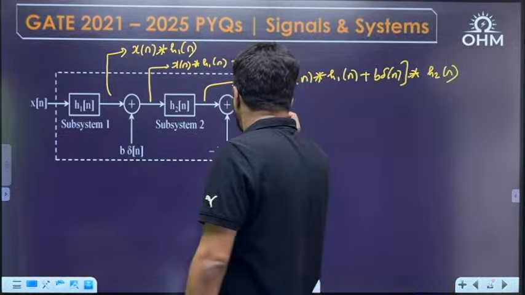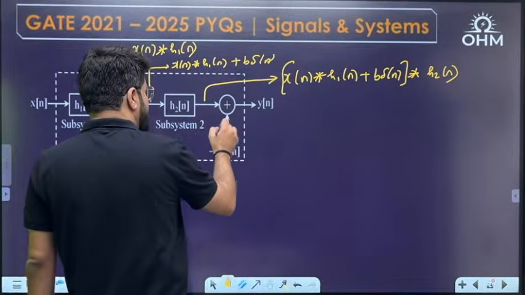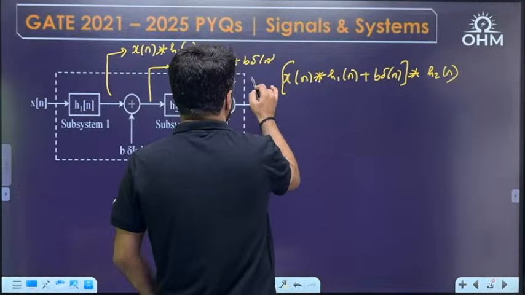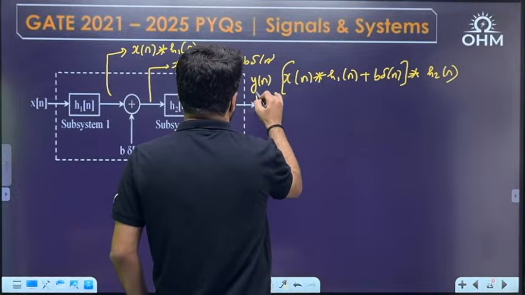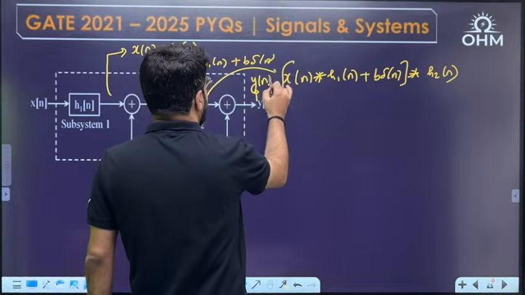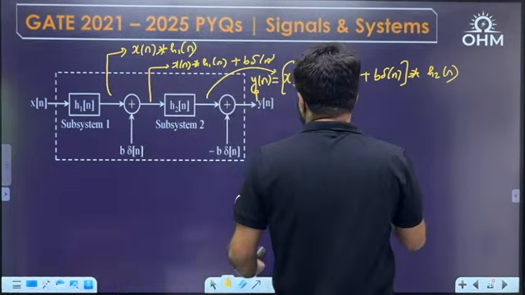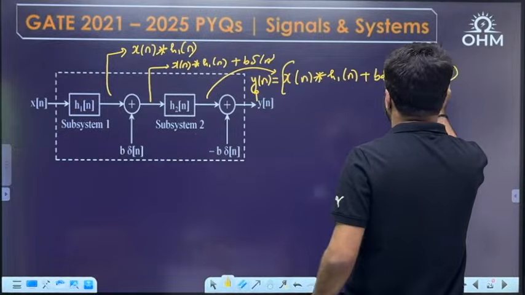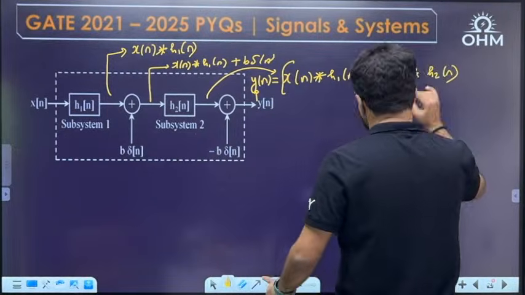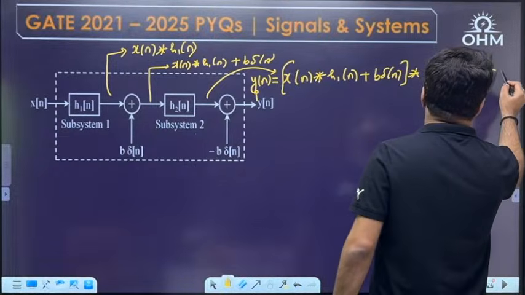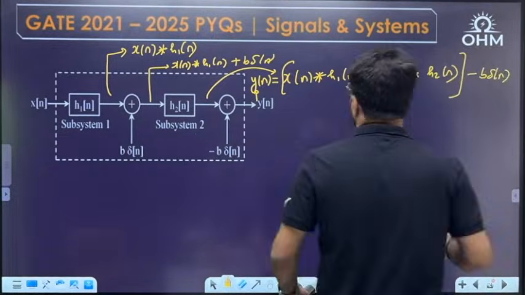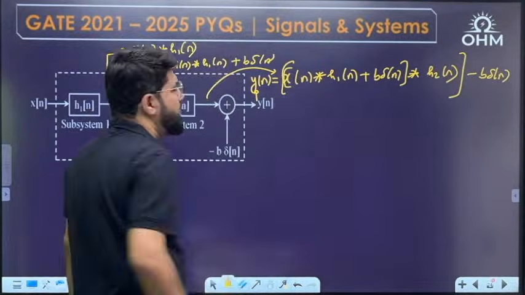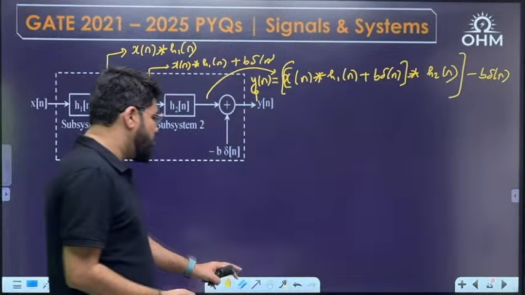And then the output y[n] will be that minus b delta[n]. So I'll directly call this the output equation y[n]. This y[n] is this much of the part, and after this much, minus b delta[n]. Like this. So now what is the output versus input relation?